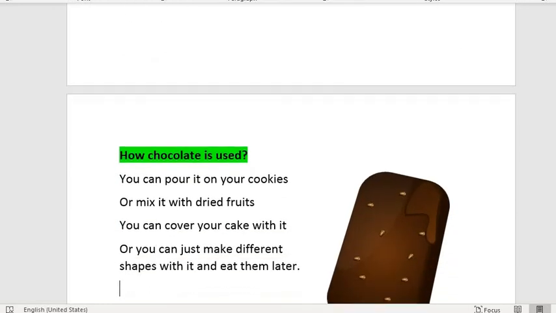And this is chocolate. And how can you use chocolate? Well, you can use chocolate in many ways. You can make it into small shapes and eat them later, or you can mix it with dried fruits or cover your cake with it.